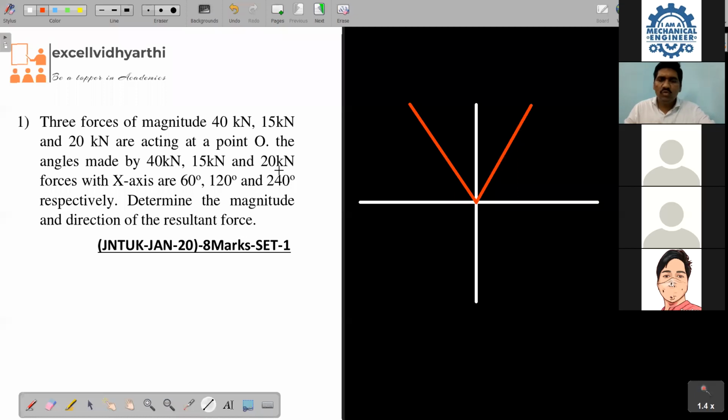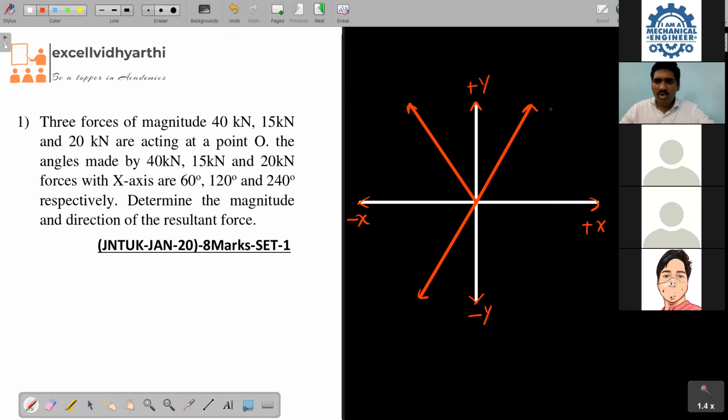Next one is 20. We shall see the angles. Positive x, negative x, positive y, negative y.